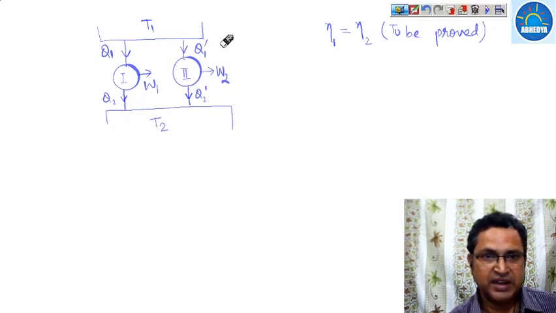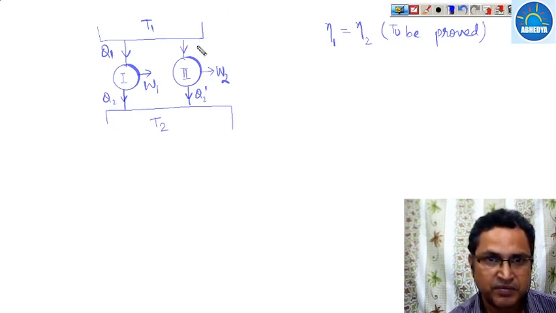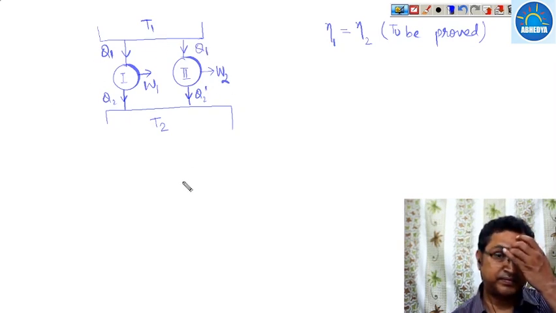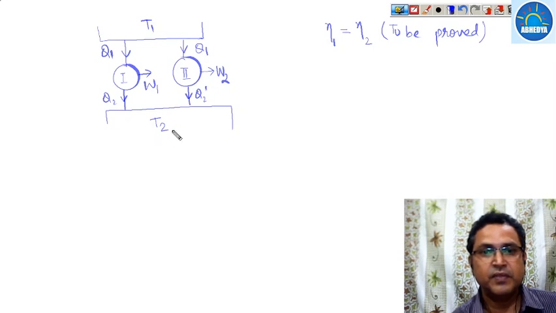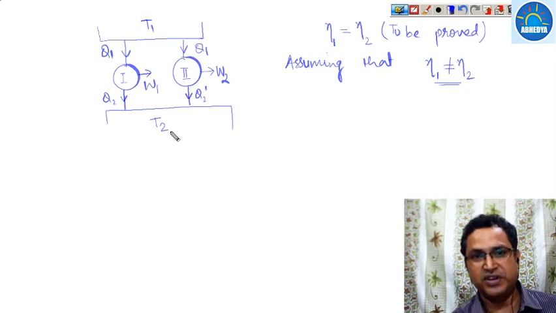We assumed that they take the same amount of heat, that is Q1. So assuming that eta 1 is not equal to eta 2.